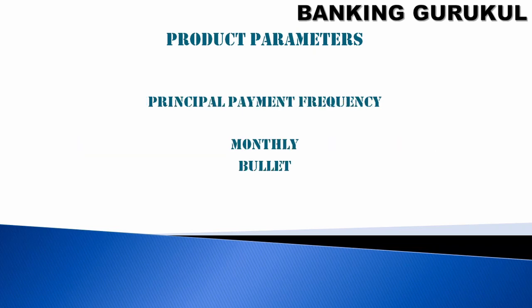In the product parameters itself, you can say how you want the principal payment frequency. If it is monthly, then it becomes an EMI loan. If we say bullet, then your principal will be collected on maturity.